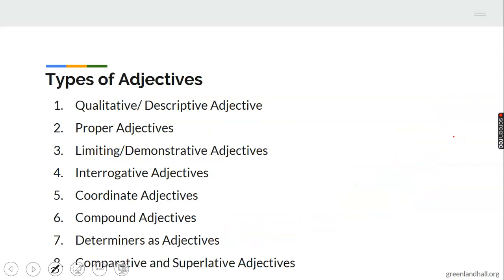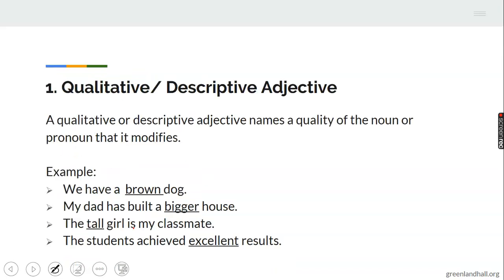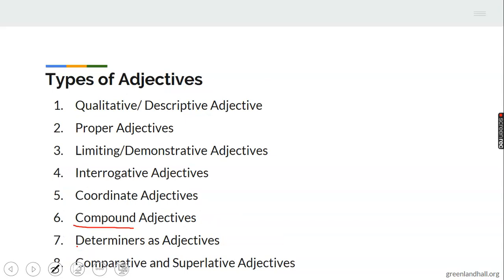Let's see types of adjectives. Then we'll pick them up to discuss them one by one. The first thing is the qualitative or descriptive adjectives. They are adjectives that qualify or describe. Then we have the proper adjectives, the limiting or demonstrative adjectives, the interrogative adjectives, the coordinate adjectives, the compound adjectives, and the determiners as adjectives. When you use the article, the boy. Which one? The boy. That's the determiner working as an adjective.